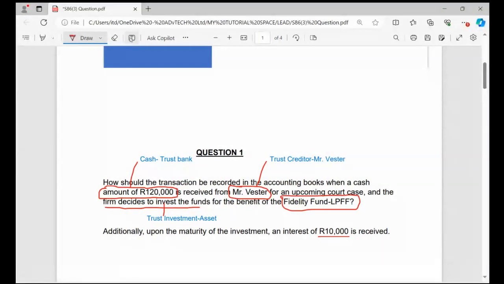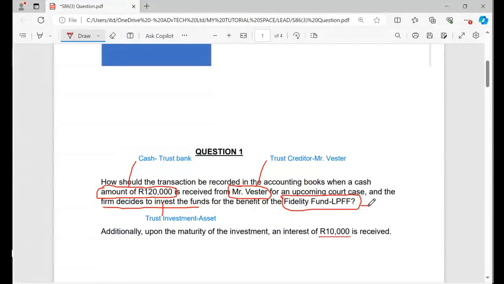So this again will give me an account, and at the end of the day we need to open an account called the Fidelity Fund. But we must bear in mind that this account is going to be a liability to us because the interest belongs to them. Whatever we're going to get, we're going to pay them at the end of the day. So we're going to pay this interest to the Fidelity Fund.